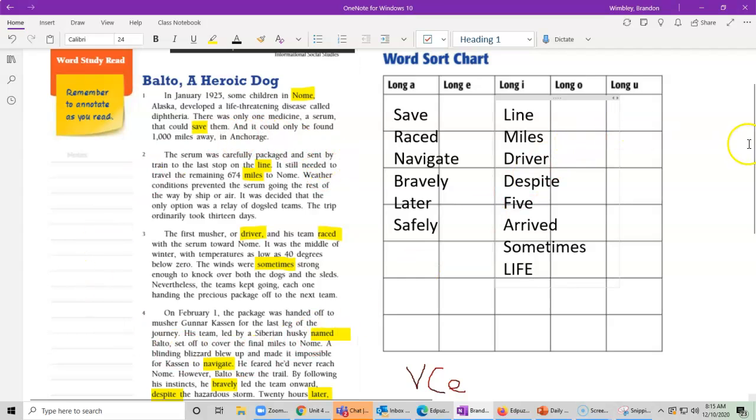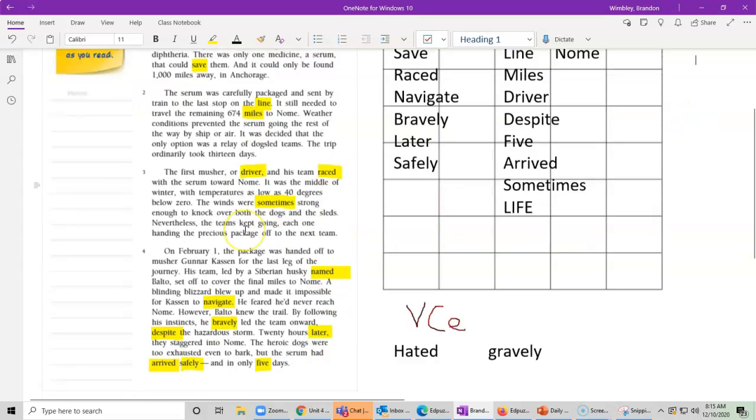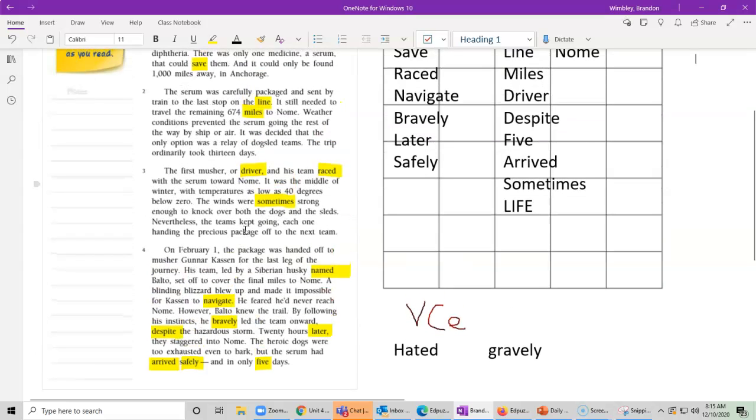So now let's head to long O. Our long O, I did not actually have very many for our long O. The only one I found, and I don't think there's any more that I missed, was gnome. So now we're on our last one. We are on our long U. And our long U, I didn't see any. If you did, then you did a better job reading it than I did looking for those patterns.